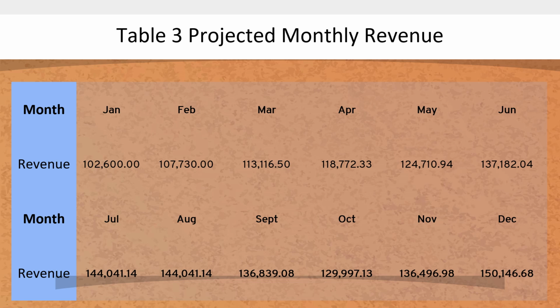For the month of July, remember that there is an increase of 10%, and we have to consider as well that months covering July to October are considered to be peak off months. Therefore, sales from July to October are expected to decrease. It is assumed that there is no increase in revenue from July to August, while from August to October, the decrease in revenue is 5% from the previous month.